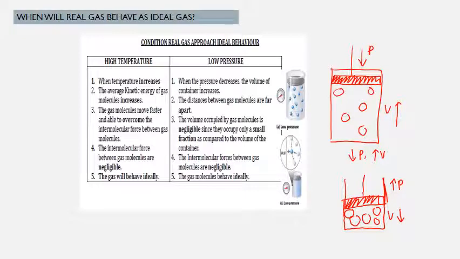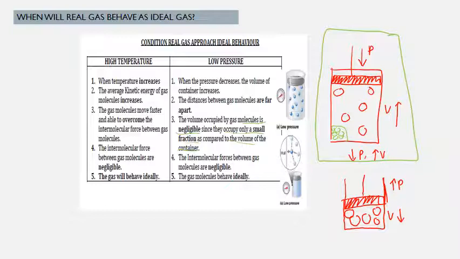So, sekarang, macam mana real gas nak behave as an ideal gas adalah pada low pressure. Sebab pada low pressure, distance between gas molecules are far apart. Therefore, the volume occupied by the gas molecules is negligible since they occupy only a small fraction as compared to the volume of the container. So, sebenarnya, bila kita tengok volume occupied by the gas molecules tu, disebabkan volume container tu higher, mungkin bahagian sini sahaja. Tapi sedangkan volume container tu besar.